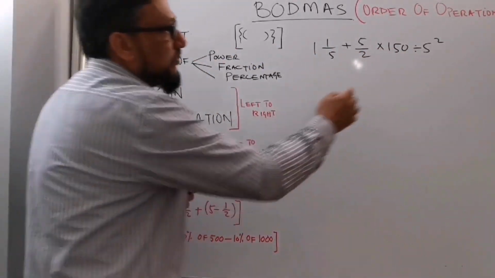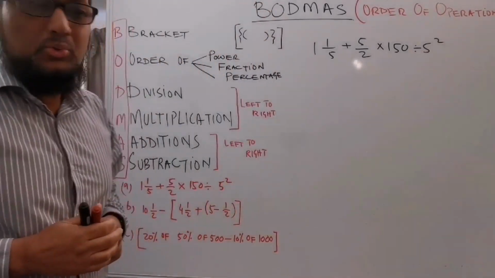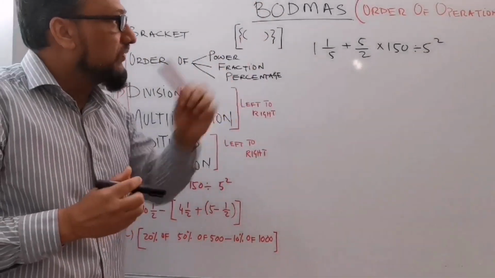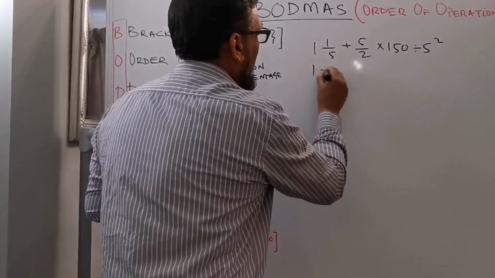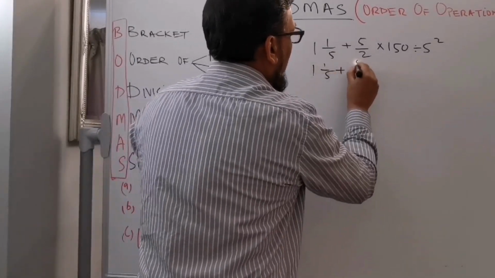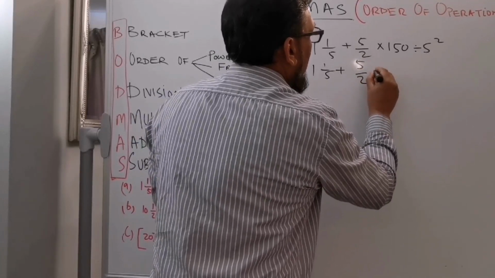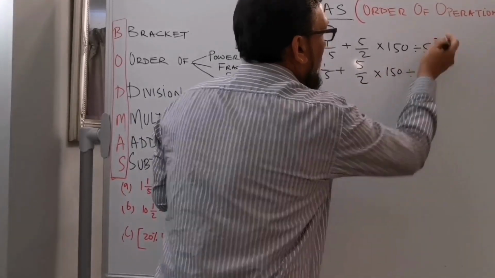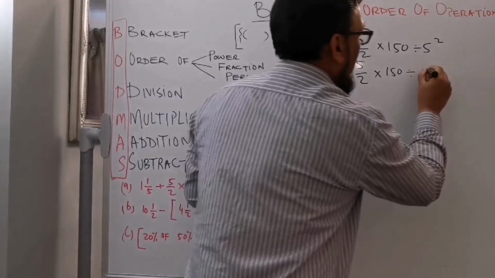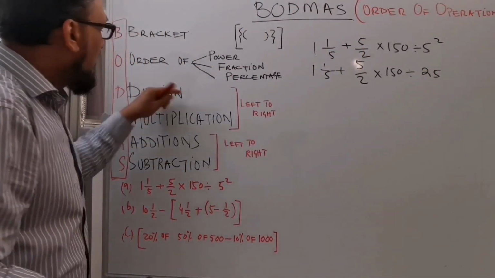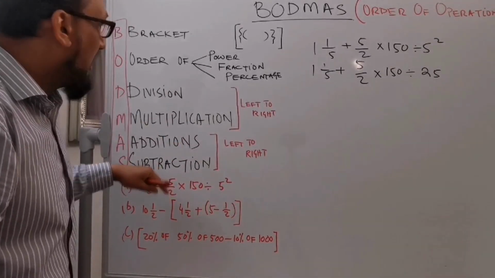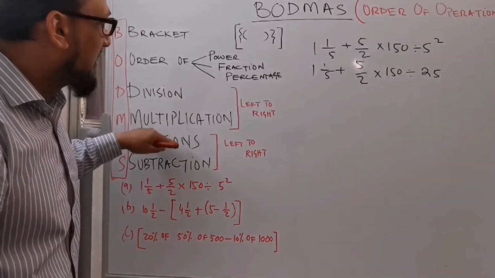There is a power of 5 which is 2. So first I need to solve this one. 1 whole number 5 plus 5 over 2 times 150, and 5 to the power of 2 is 5 times 5, which is 25. And then it says division or multiplication.